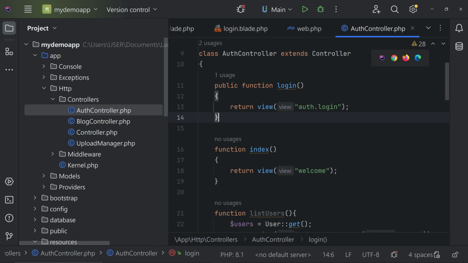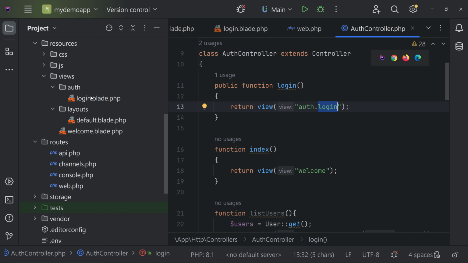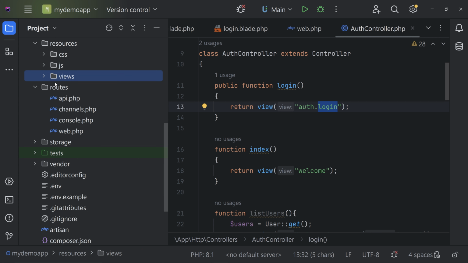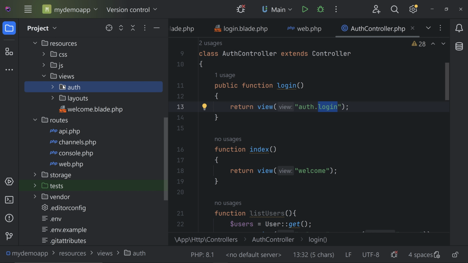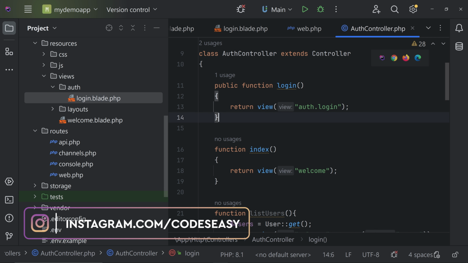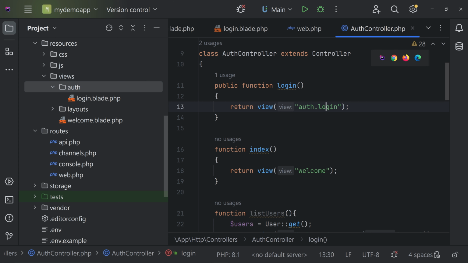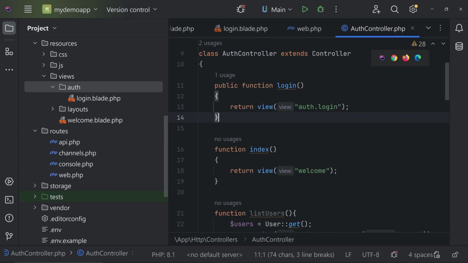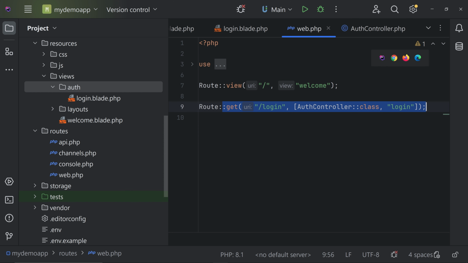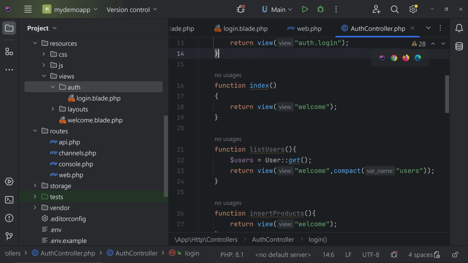Okay, so this was the function that I was going to write. So you can see we are returning the view from the auth folder and the login. So if you go to this views folder, you can see we are having an auth folder, and inside that we are having the login. So that's what we are returning here. We are returning a view, and inside the views folder we are having auth, that is this folder, and then the login file. Hope you understand that. So simply add a function like this and we are calling this function from this route. Okay, hope you understand that much.